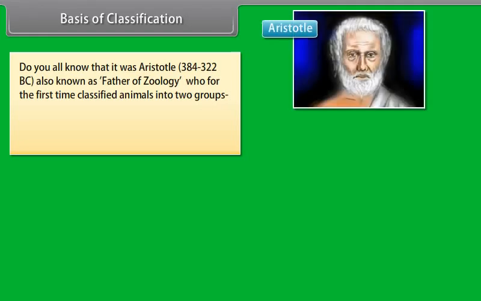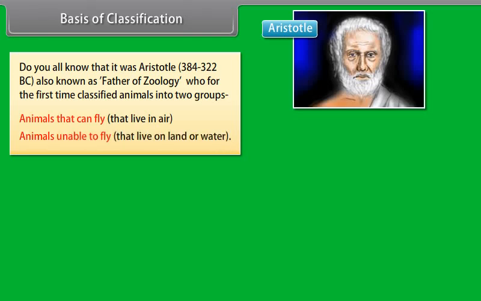Do you all know that it was Aristotle, 384 to 322 BC, also known as father of zoology, who for the first time classified animals into two groups. Animals that can fly, that live in air. Animals unable to fly, that live on land or water.